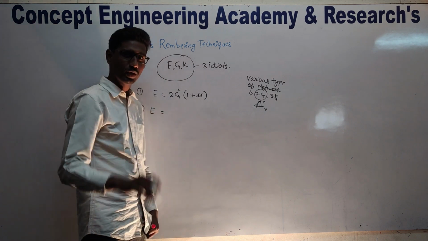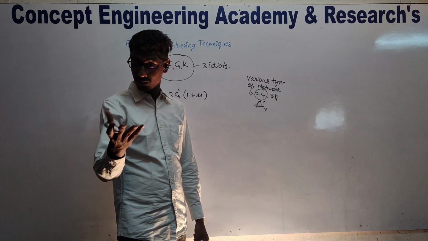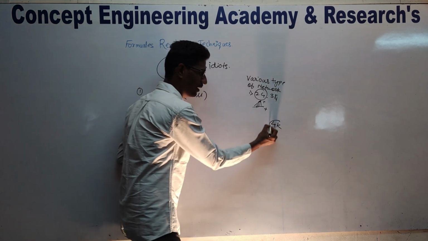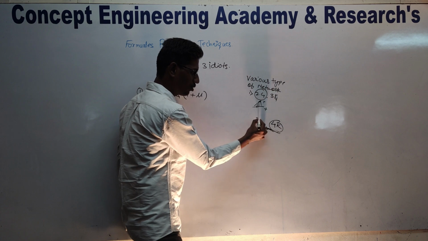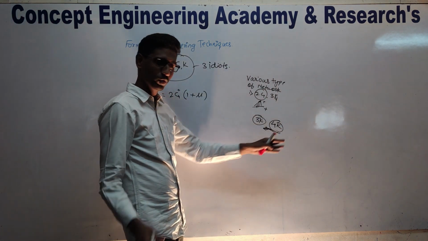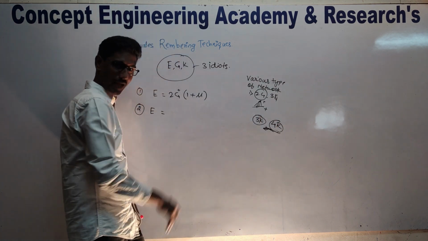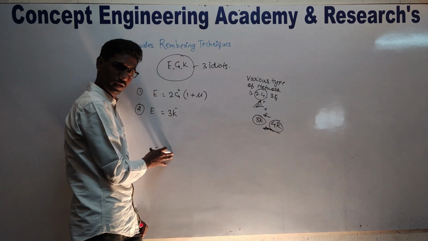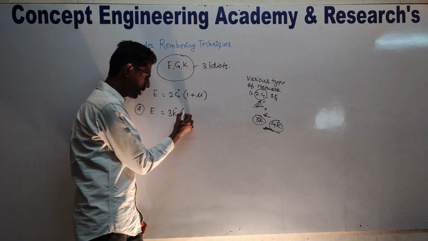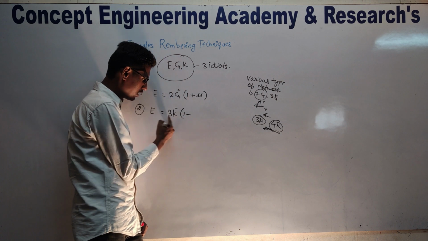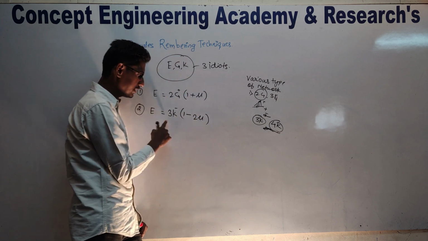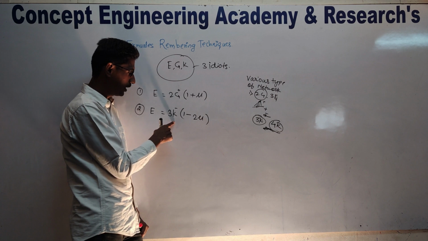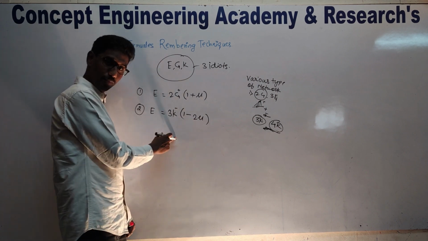Then the second formula will be like this. You know very well about MP4 videos, 3GP videos, and now 4K also comes. But from 4K, I write one less, 3K. For remembering, I am converting the 4K video to 3K. Since I am reducing, it becomes minus, so in the bracket we write 1 minus 2 mu. So finally we get E is equal to 3K(1 minus 2 mu). This is the important formula.